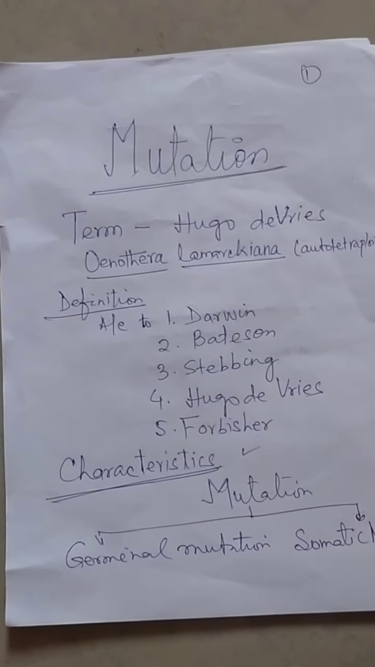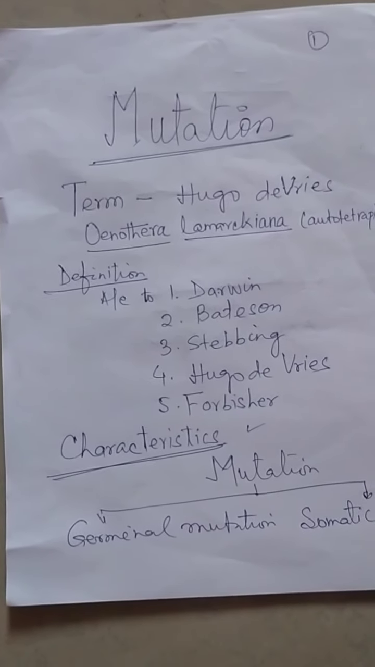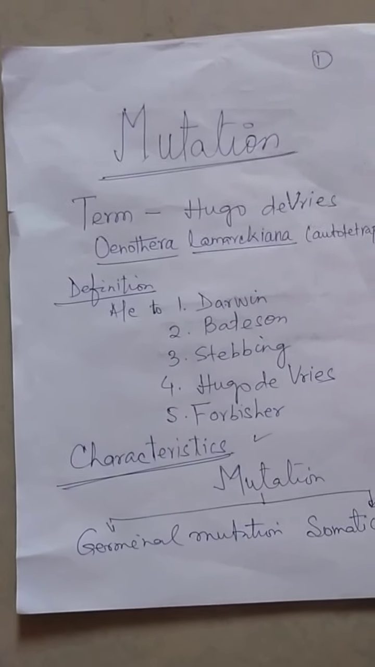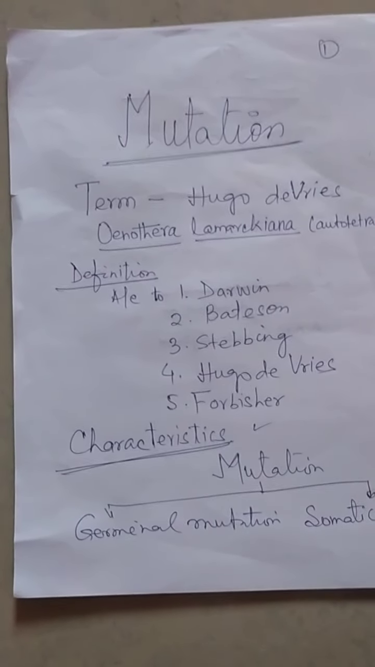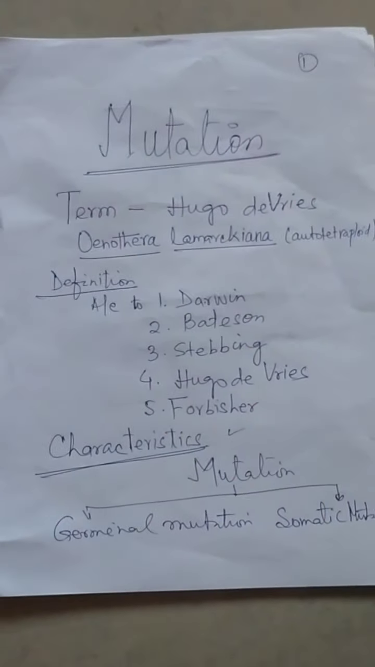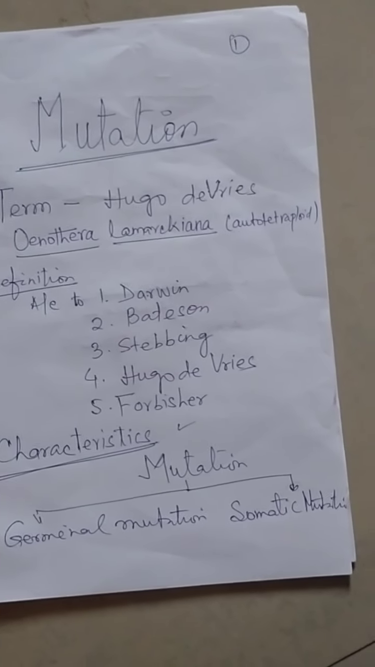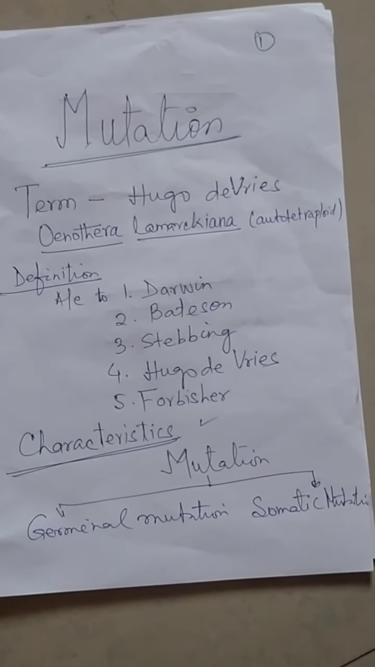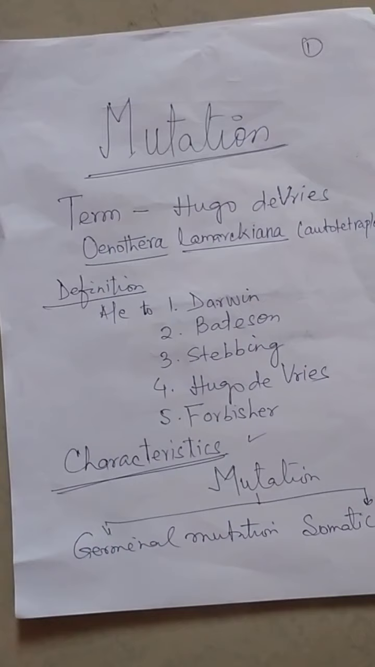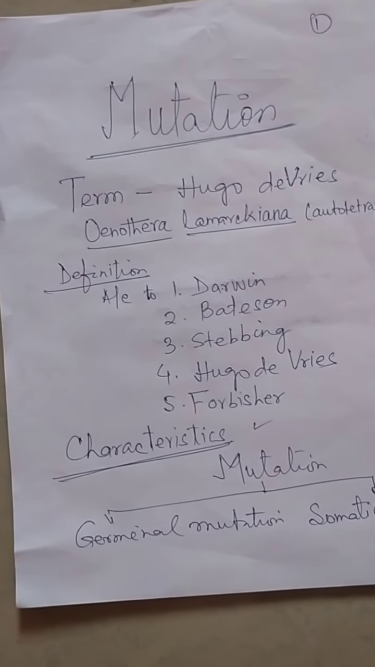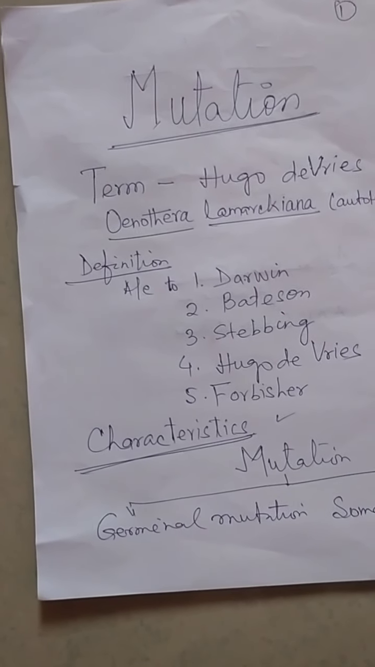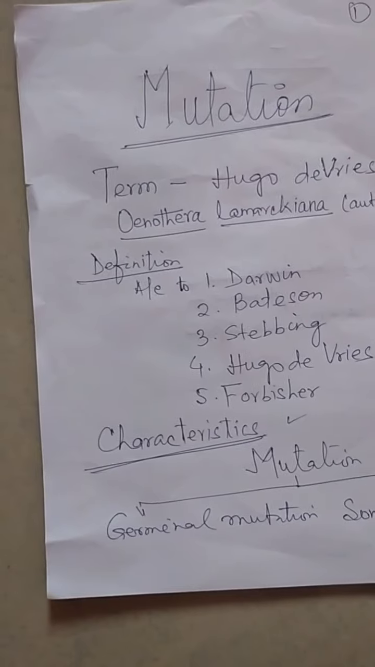Some characteristic features of mutation. Number 1, mutations are random. They may occur in any gene at any number of times. Number 2, mutations are generally harmful, only 0.1% useful. Mutations are generally recessive, but dominant mutations also occur. Recessive mutation expresses itself only in homozygous or haploid condition, while dominant mutation may express in homozygous, heterozygous or haploid condition.